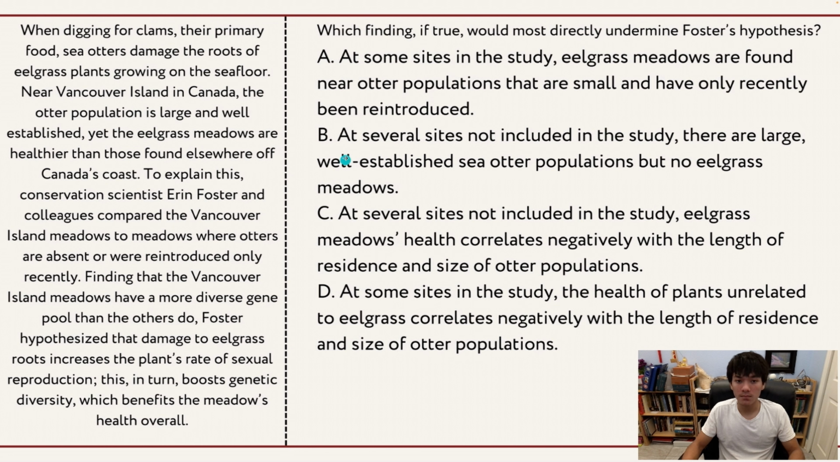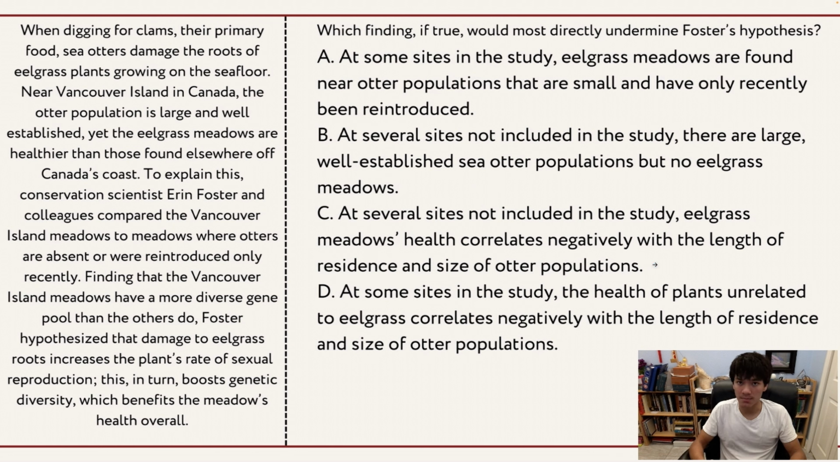Let's look at B. At several sites not included in the study, there are large, well-established sea otter populations, but no eelgrass meadows. B is definitely not correct, because here there are no eelgrass meadows. How can you check the health of an eelgrass meadow if there is none at all? So B is not correct. C. At several sites not included in the study, eelgrass meadows' health correlates negatively with the length of residence and size of otter populations. So let's look at this.